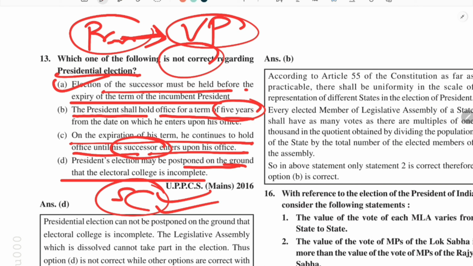And one more important thing you have to remember, that the president is eligible for re-election any number of times. There is no such rule that a president can be elected only two or three times. Like in the American Constitution, a person cannot be elected to the office of president more than twice. So that is a rule. So we have to remember these small factual pieces of information.